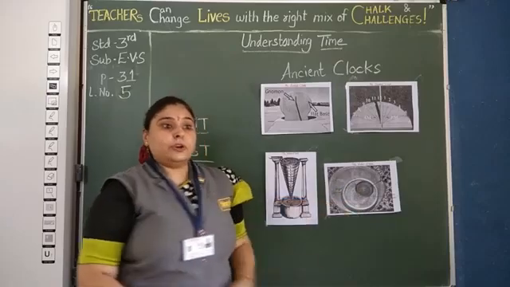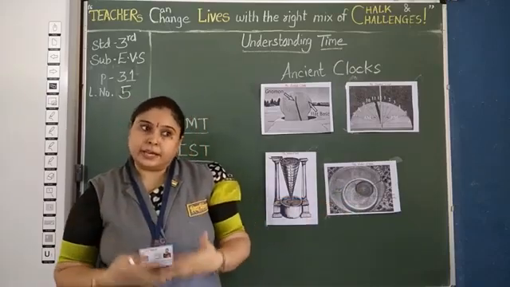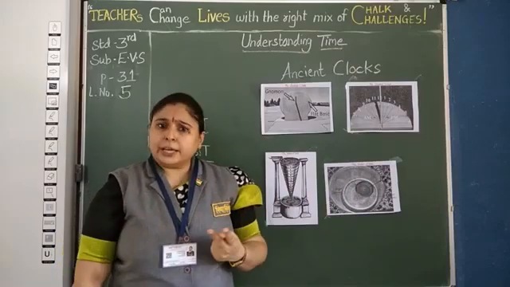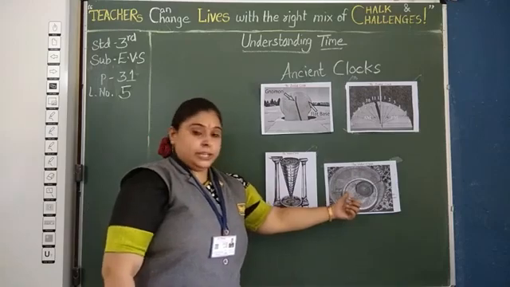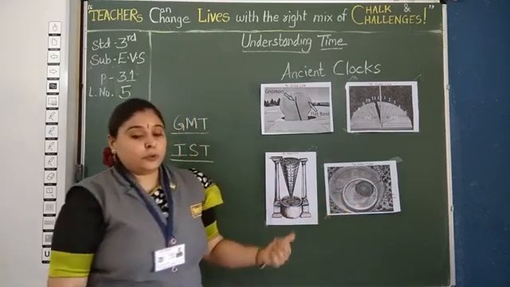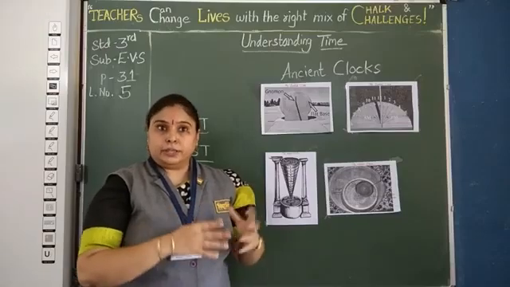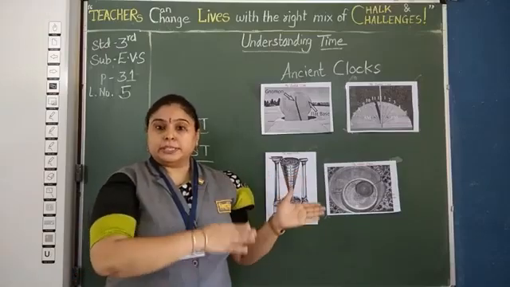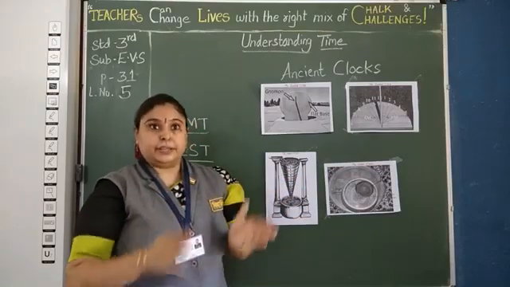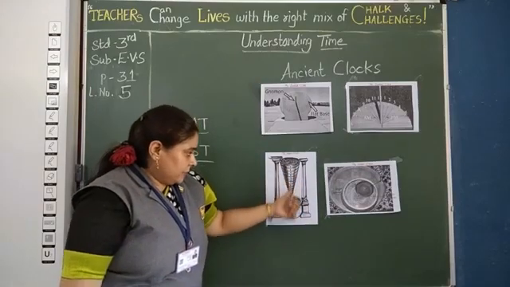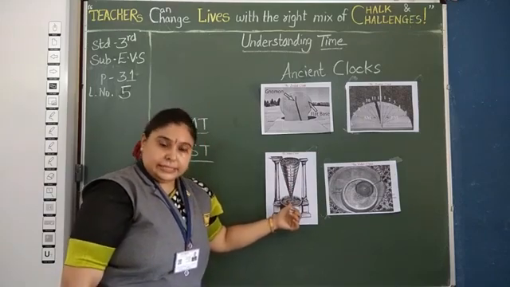Clear? The water clock uses the flow of water to measure time. There are two types of water clock. First one is outflow, second one is inflow. Outflow water clocks work with a container filled with water, and the water is drained slowly out of the container. See, it slowly flows down to the other container.